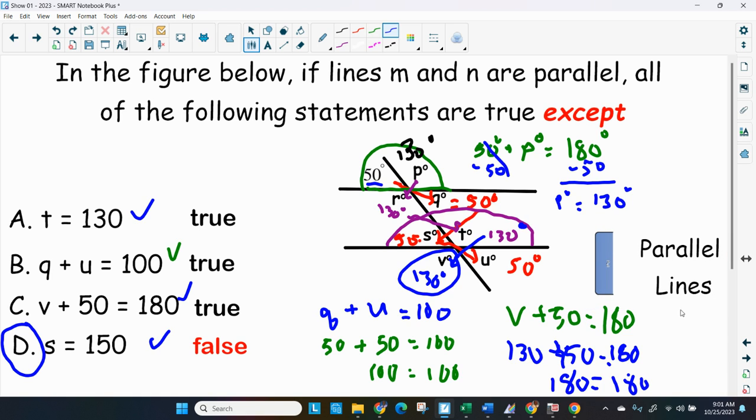So please check out my video on parallel lines. It'll help you get through this mess, and we do some other examples of it. So check it out. It's not too long.